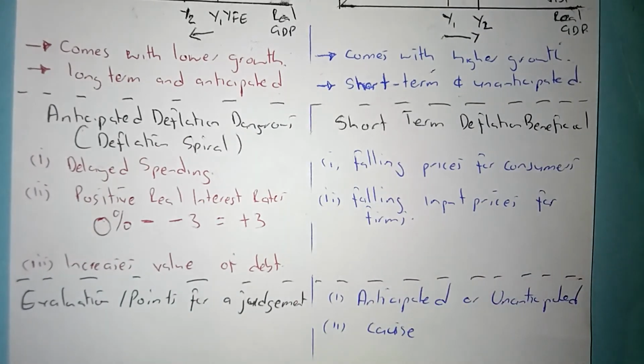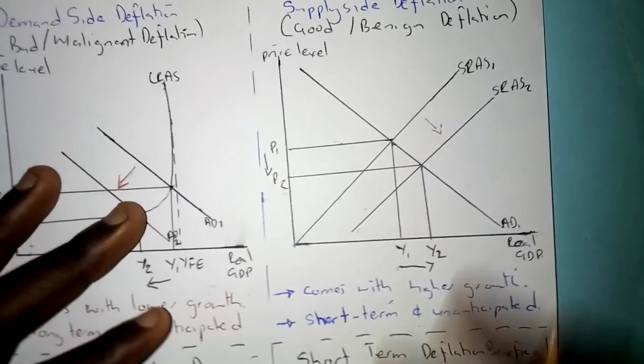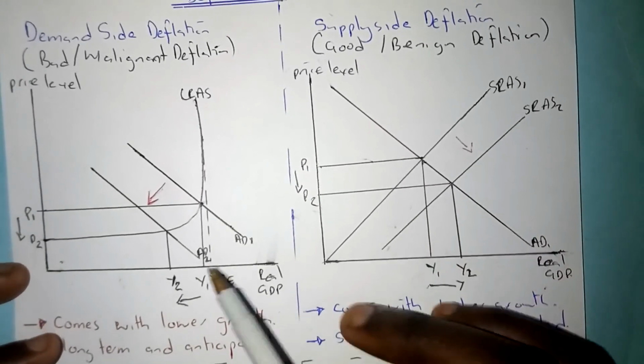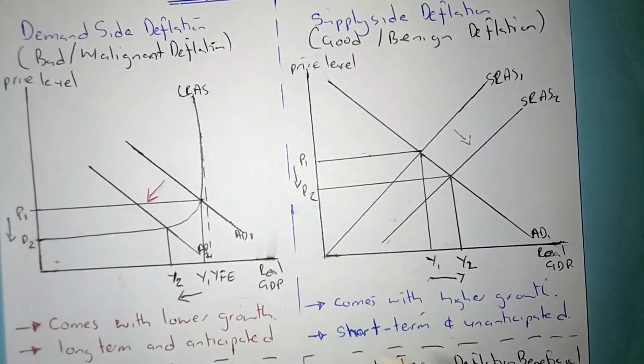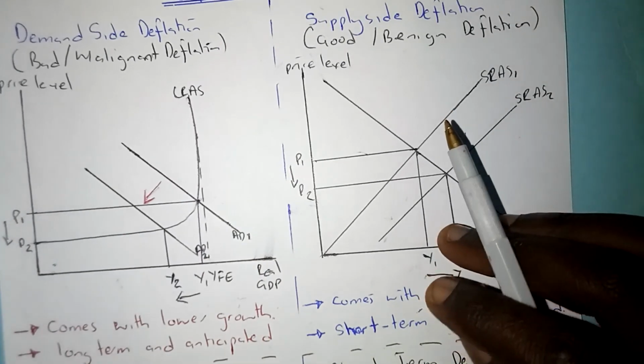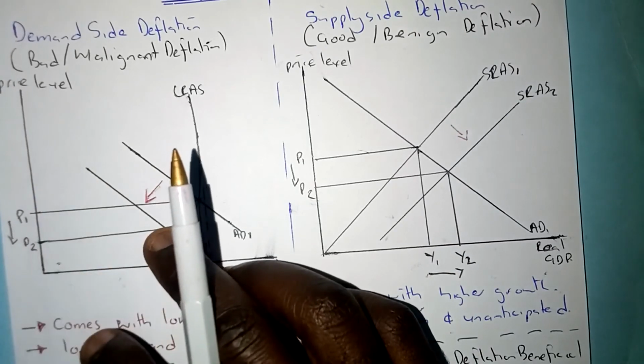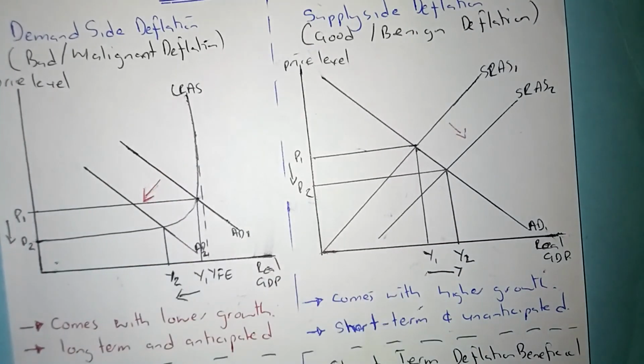I was explaining, going forward, the difference between demand-side deflation and supply-side deflation, and how we are going to encompass it. Talking about the major assumption that you must always keep in mind: sometimes it's not always the case that demand-side deflation is going to be a problem. We're making an assumption that supply-side deflation is going to be long-term and demand-side deflation is going to be short-term. But we are using assumptions that are used by economists when they look at demand-side deflation and supply-side deflation.